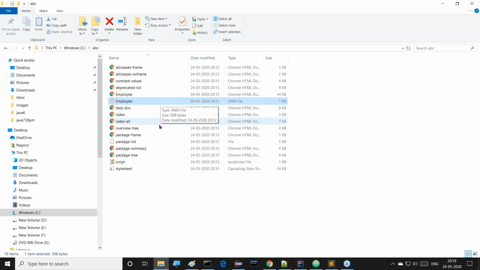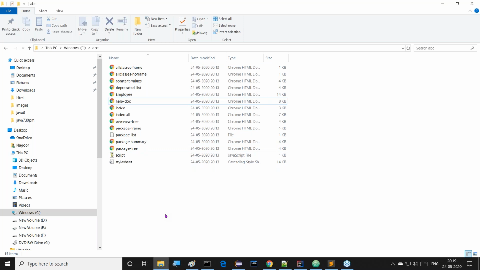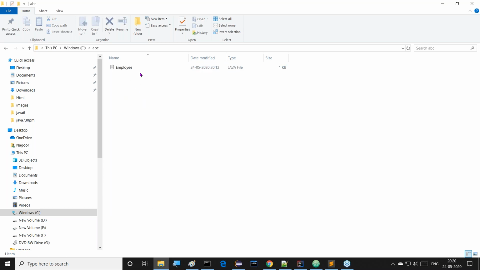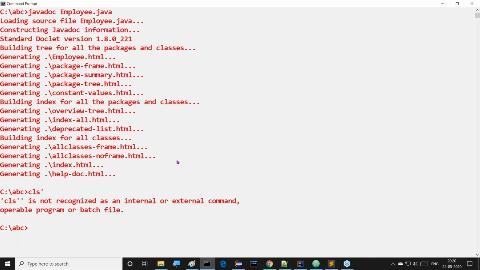Now I want to reconstruct this one. I deleted everything here. The Employee.java file is available inside this. Now my requirement is, I want to prepare API documentation for this Employee.java file. That's my requirement. To prepare this API documentation for this Employee.java file, I'm going to use a command. Which command here?